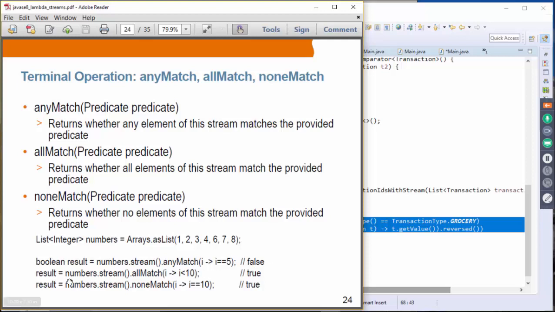Okay. And allMatch, the predicate says that the number has to be less than 10, and all numbers are in fact less than 10, so it should return true. The last one is noneMatch, meaning none of the numbers match this predicate. None of these numbers is 10, so it should return true as well. Okay. So anyMatch, allMatch, and noneMatch return Boolean.